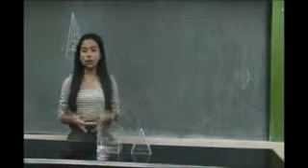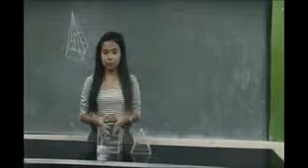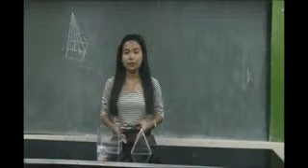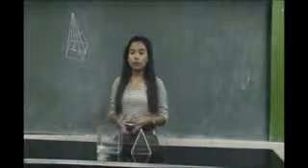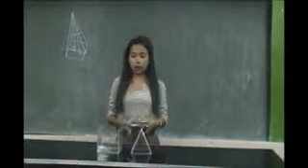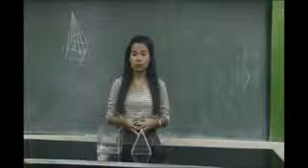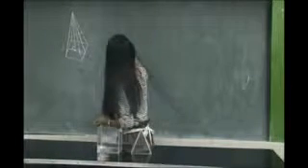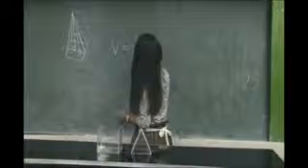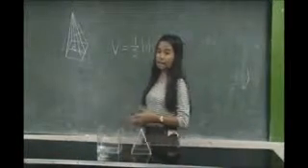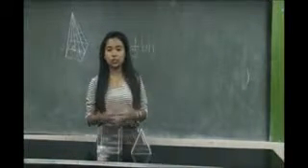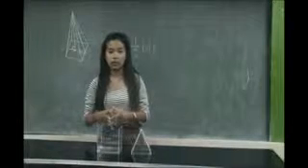It turns out that we would need to fill the pyramid 3 times. In other words, if a pyramid and a cube both have the same base and height, the volume of the pyramid is 1/3 the volume of the cube. So the formula for getting the volume V of a pyramid is 1/3 times base times height, where B represents the area of the base and H represents the height of the pyramid.